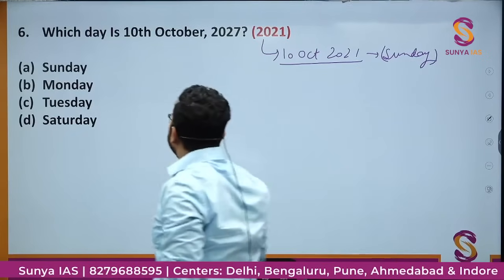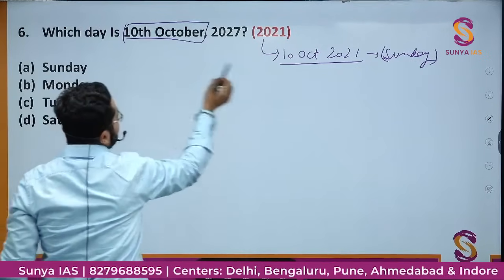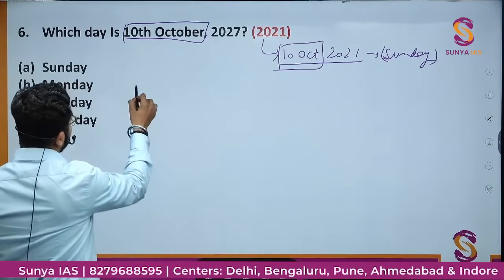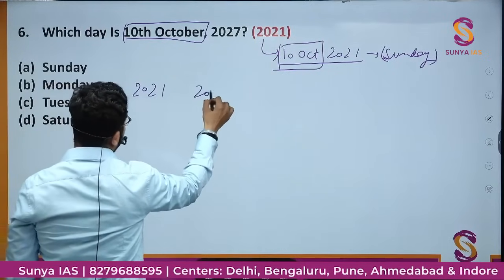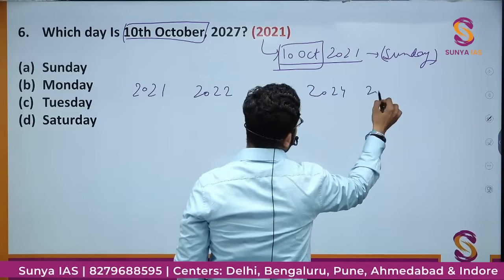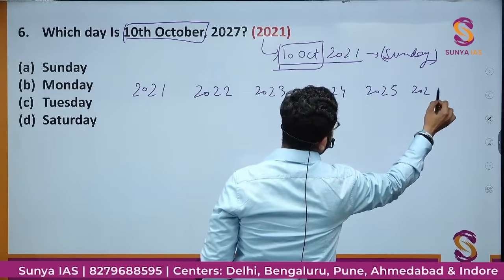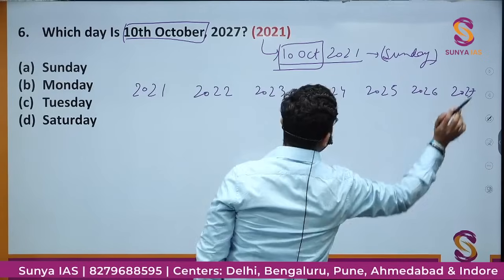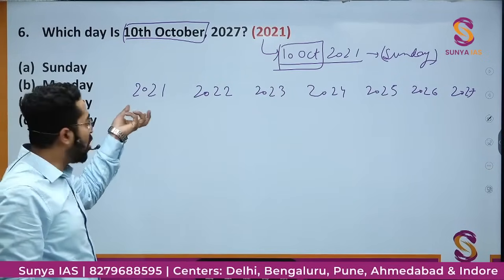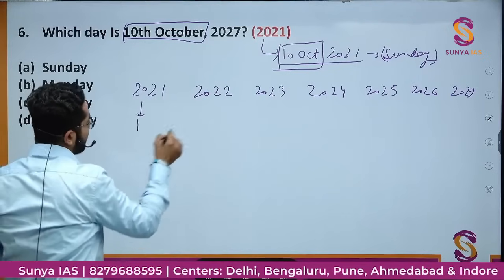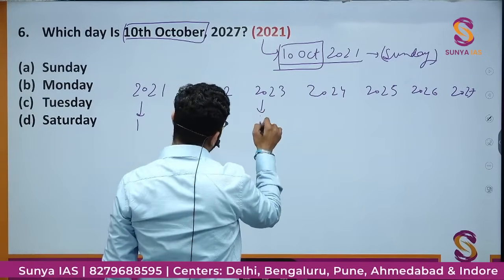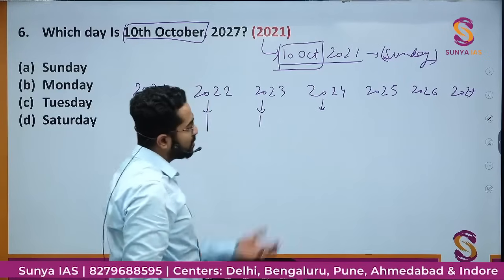So I can notice that this is 10th October, this is again 10th October, so the date is same. So I'll write the year 2021, 2022, 2023, 2024, 2025, 2026, 2027. Now 2021 is not a leap year, number of odd days 1, not a leap year, number of odd days 1, not a leap year, number of odd days 1, this is a leap year because it is divisible by